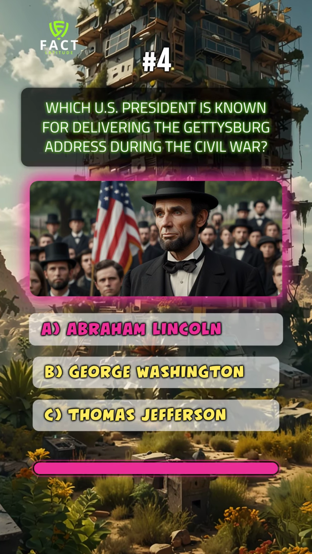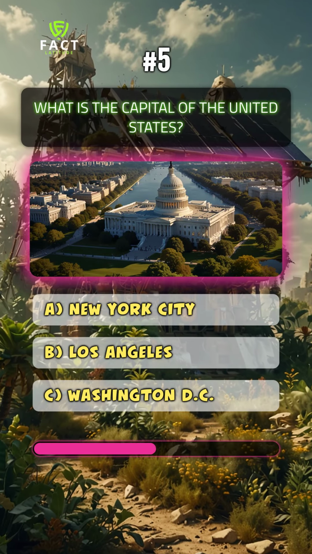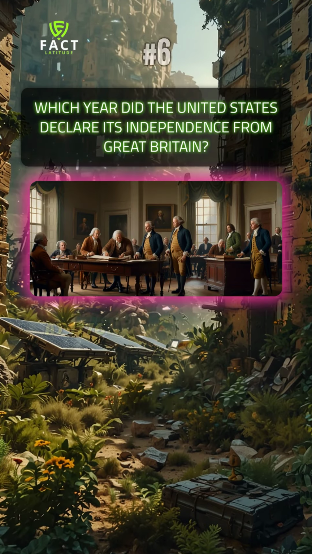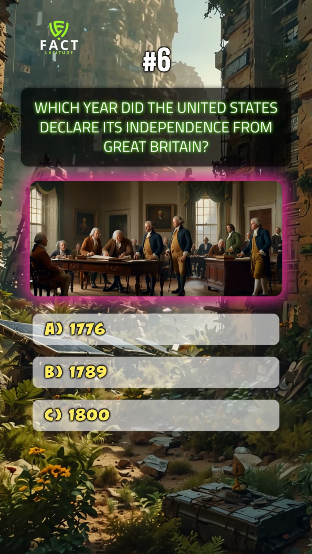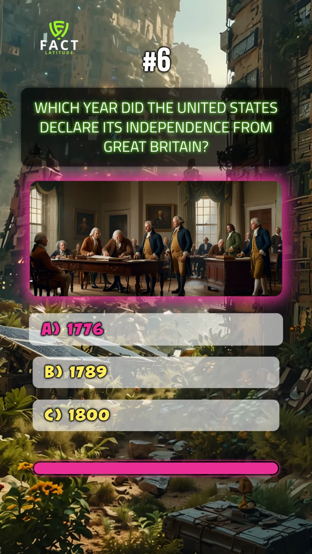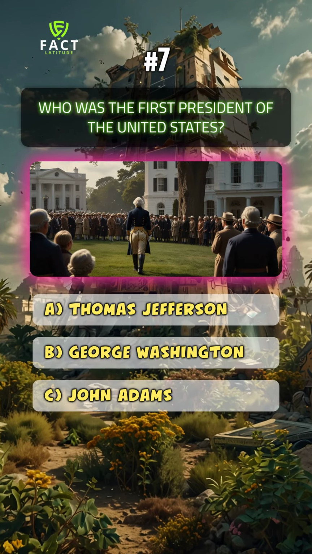A. Abraham Lincoln. What is the capital of the United States? C. Washington, D.C. Which year did the United States declare its independence from Great Britain? A. 1776. Who was the first president of the United States?